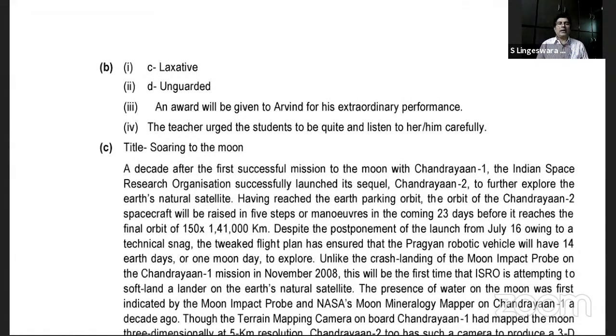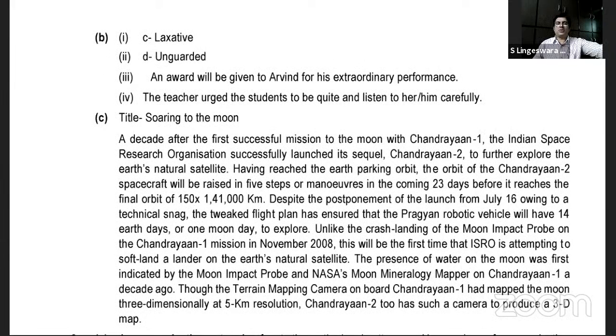Laxative and then unguarded, which we already discussed. An award will be given to Arvind for his extraordinary performance, right? So for B3, this is the answer. The teacher urged the students to be quiet and listen to her or him carefully. Is this what we discussed also? Why her or him? Because the gender is absolutely not specified there. And actually for teacher, you do not even mention gender. There are some words which are called gender neutral. So teacher is gender neutral.